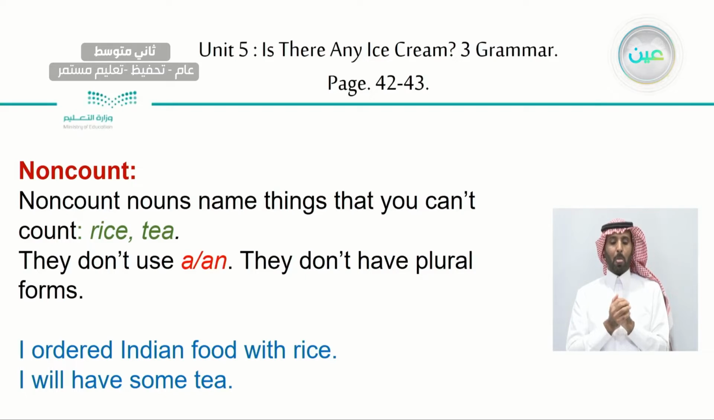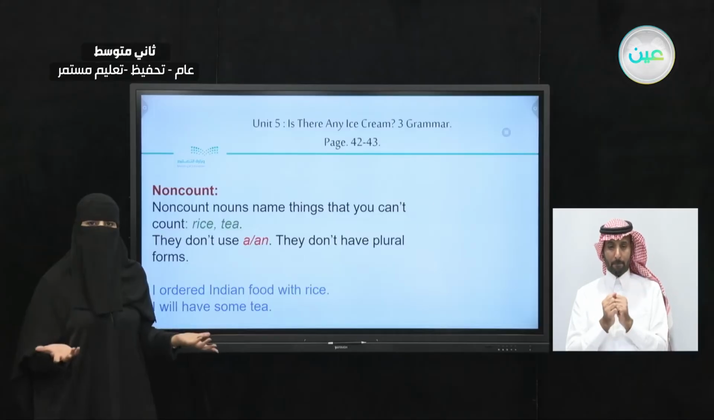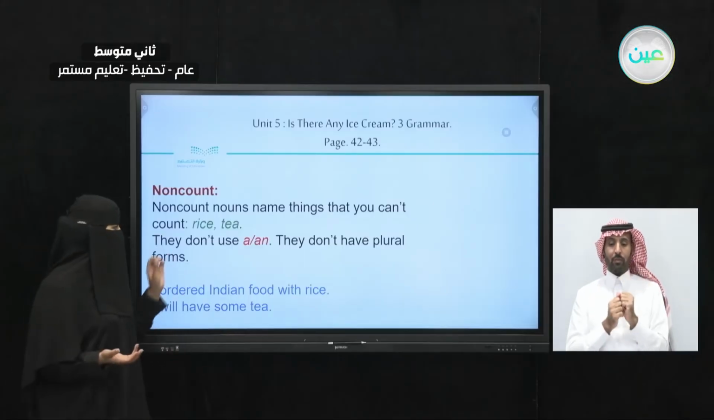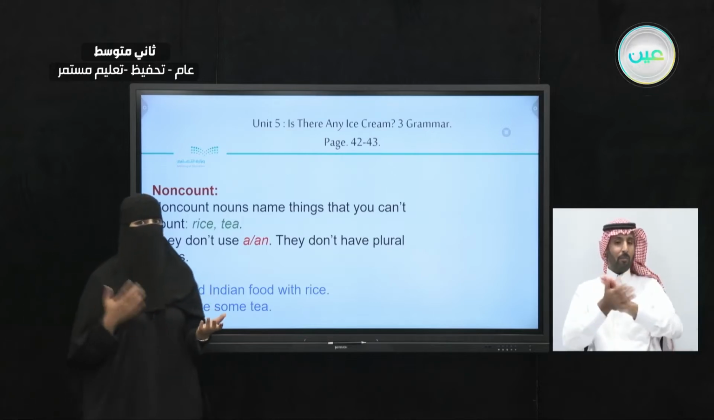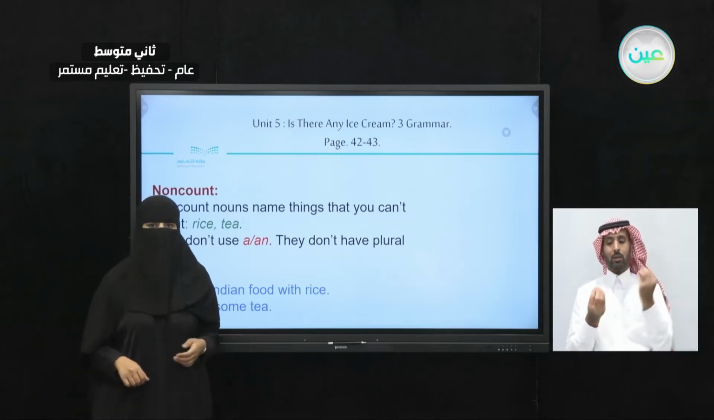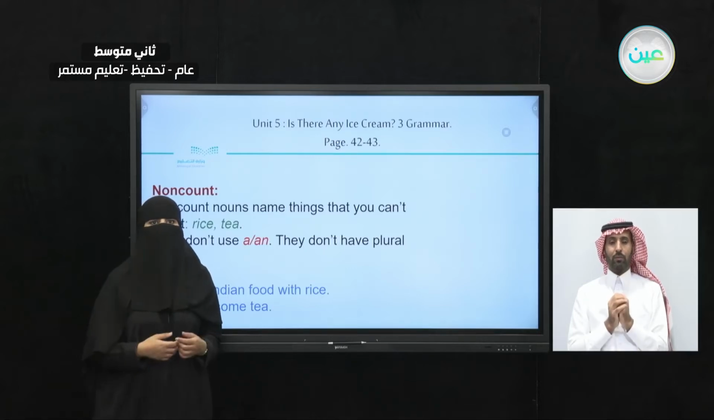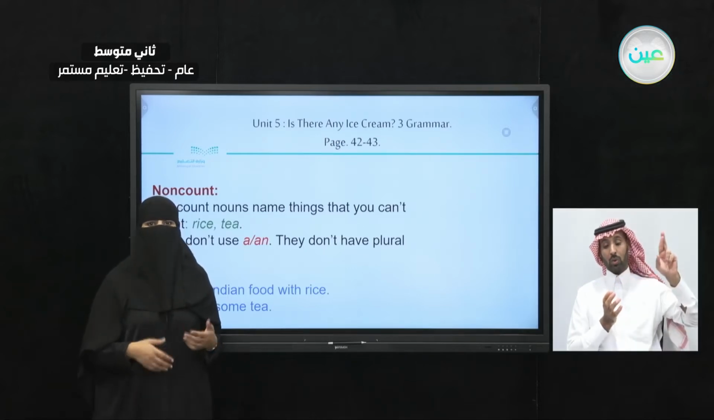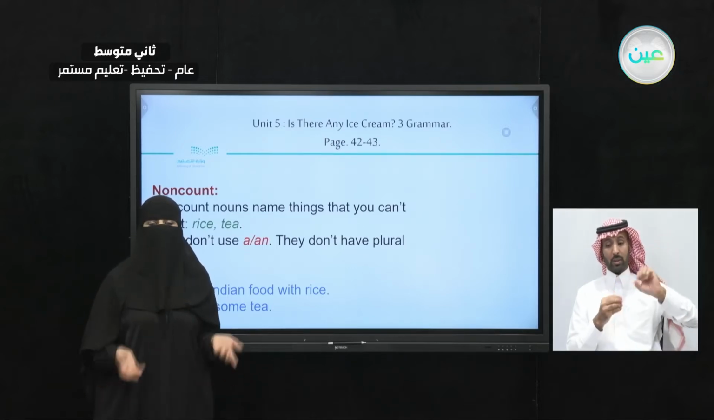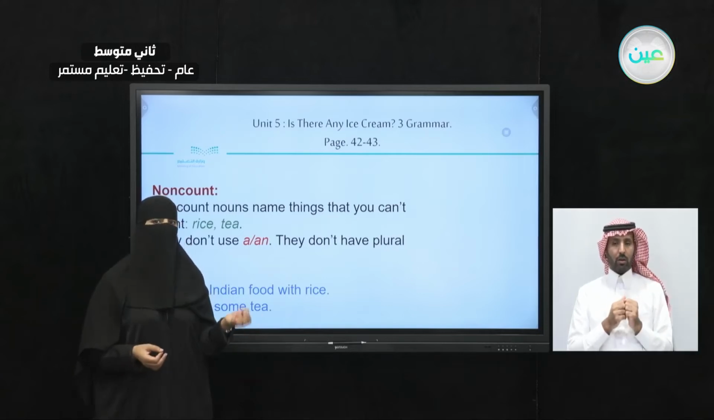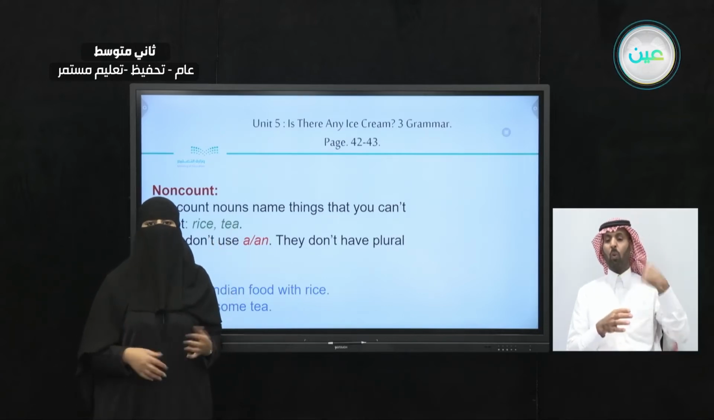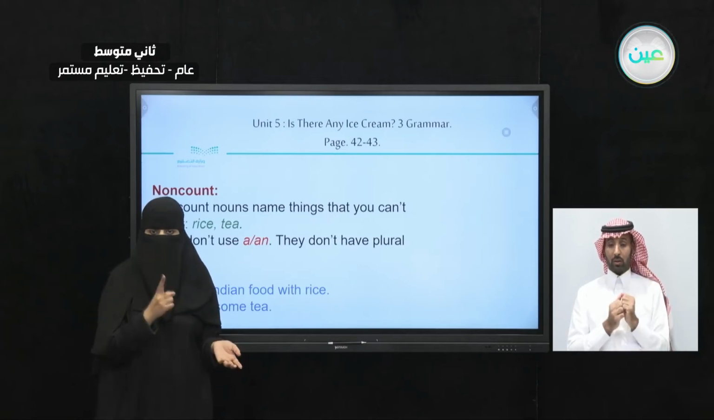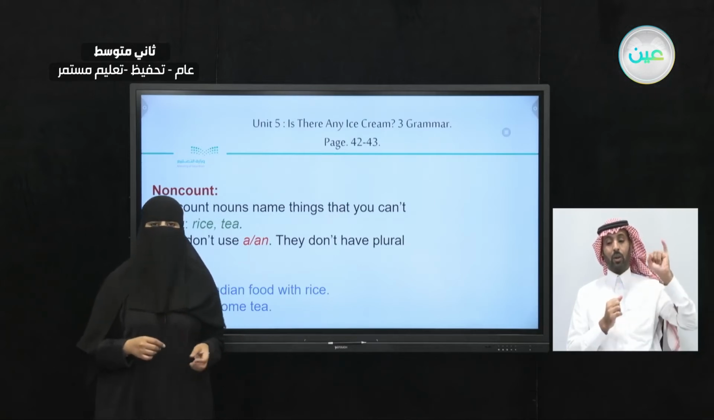It's a non-count. So we are not going to use a or an for non-count nouns. So if we're going to use the word, what are we going to use? They don't have plural too. So you can't use a or an, and they don't have plural. You can't say, I want rices, I want teas. You can't say it. It's not correct. So rice and tea are examples of non-count nouns.